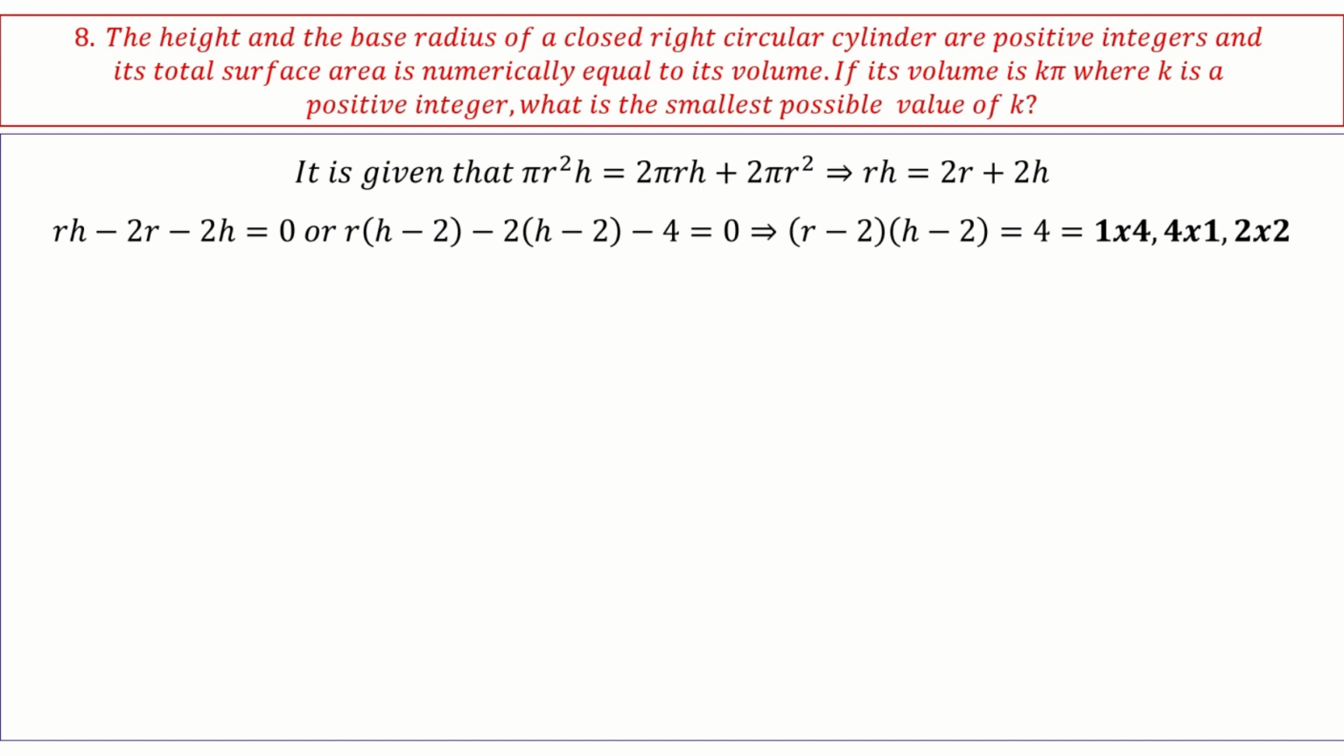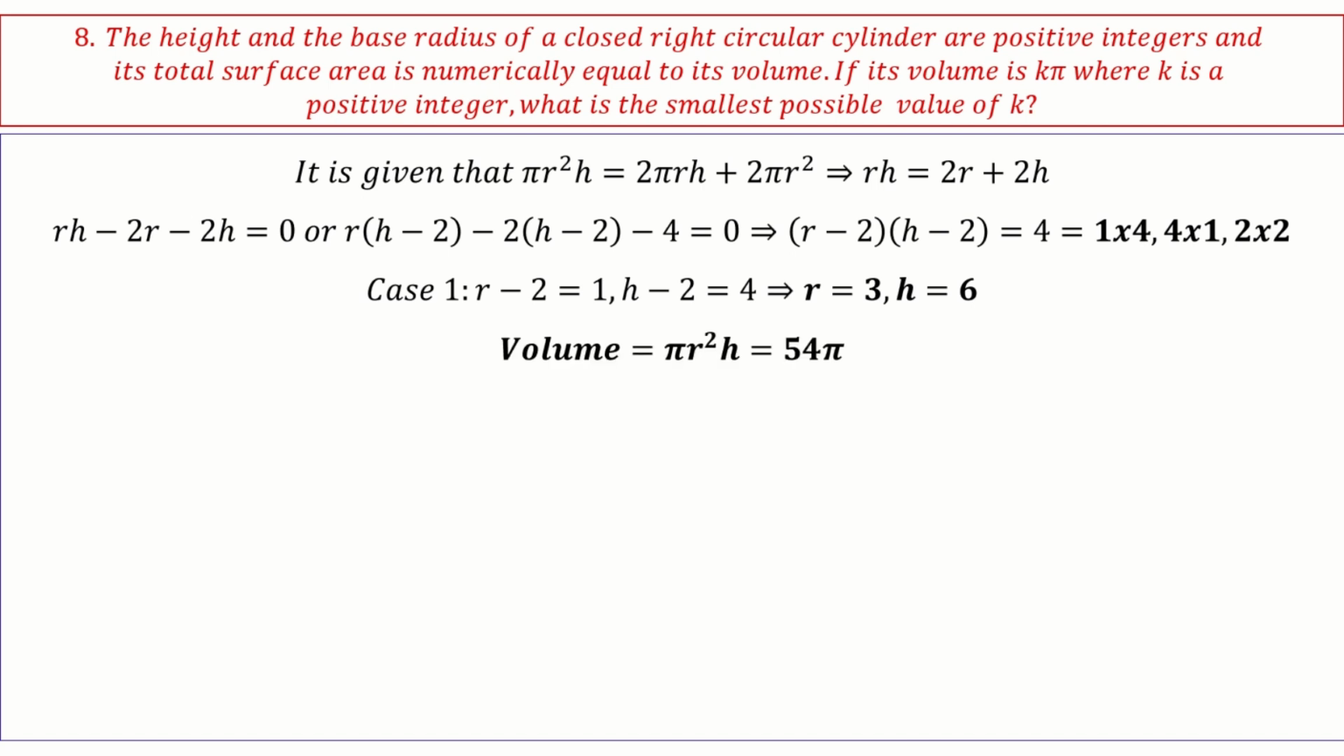What is the advantage of this one? See, because r and h are integers, r minus 2 and h minus 2 are also integers, correct? And it has to be a product of 4. So the only options I have are 1 into 4, 4 into 1 and 2 into 2. So I have to just consider the three conditions and find out my r and h, correct? If I consider 1 into 4, case 1, r minus 2 equal to 1, h minus 2 equal to 4, then my r is 3, h is 6, okay? And volume is pi r square h, which is 54 pi.